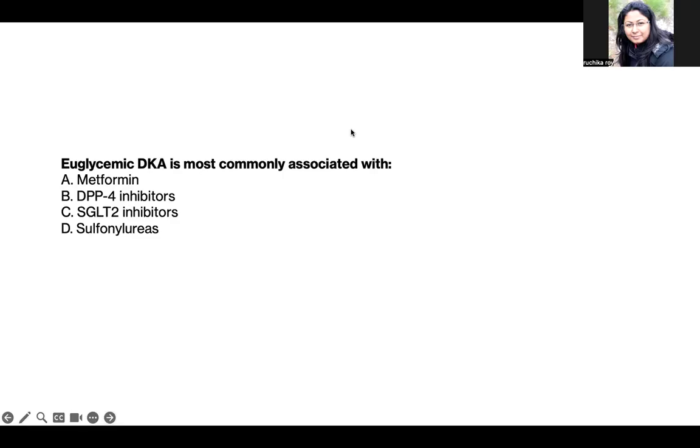Now let's start with some MCQs. Euglycemic DKA is most commonly associated with: A, metformin; B, DPP4 inhibitors; C, SGLT2 inhibitors; D, sulfonylurea drugs. Everybody can comment in the chat box. This is SGLT2 inhibitors. Very easy.